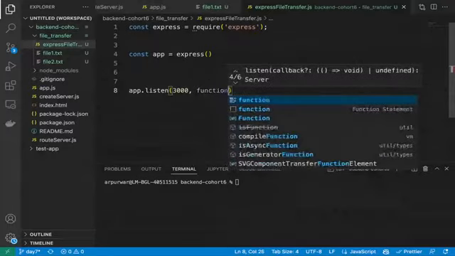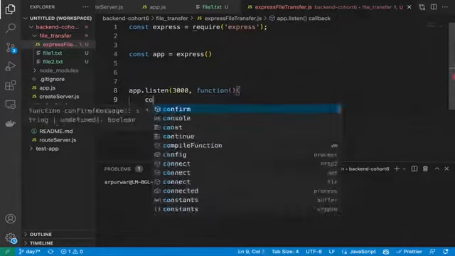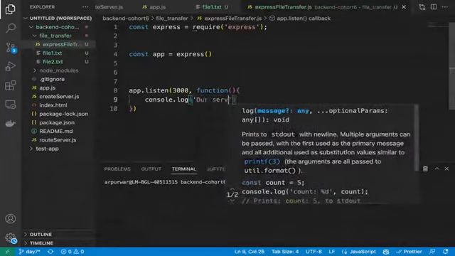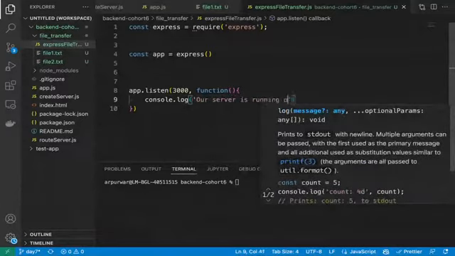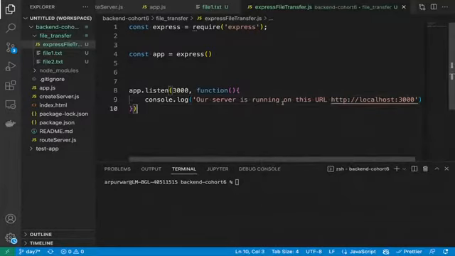Correct. So let's create the function and just simply console it out that our server is running. The server is running on this URL. That's how you have to also practice, guys. These two things: localhost colon 3000. Correct. So our server is running on this URL.